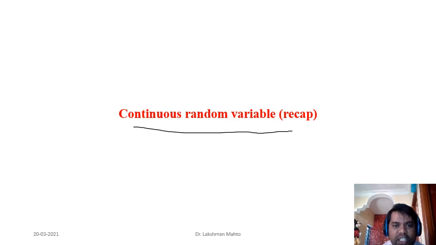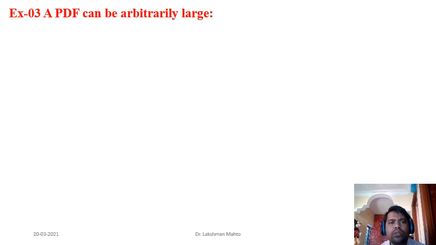Uniform, we had already seen the uniform random variable and the piecewise uniform or piecewise continuous random variable. Both we had already seen. Now coming to another kind of random variable, here we will take a very strange kind of random variable. This one happens to be a continuous random variable, and it comes directly from transforming a uniform random variable. If you have a uniform random variable and you transform it, then sometimes it will take a very strange kind of random variable, but definitely it is a random variable. But the PDF happens to be in such a way that it might be unbounded in nature. That means you will get an improper kind of PDF here. So that example I have taken here.